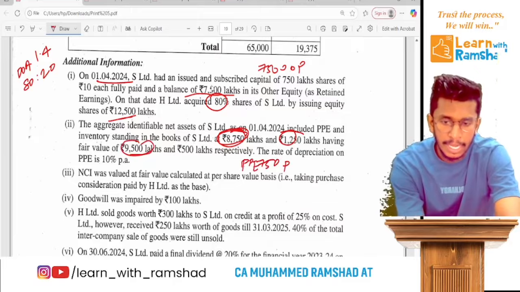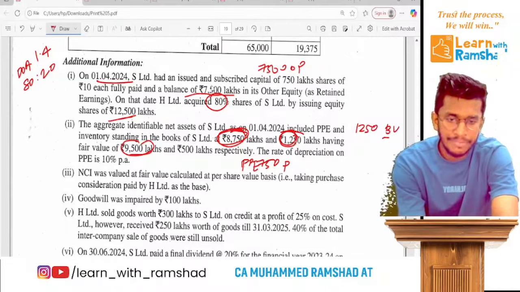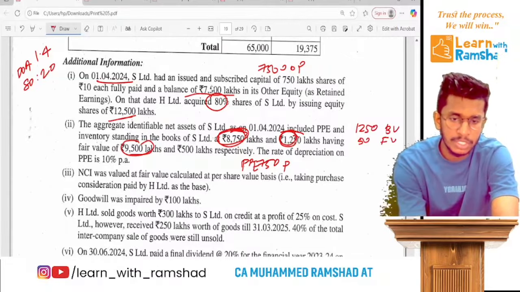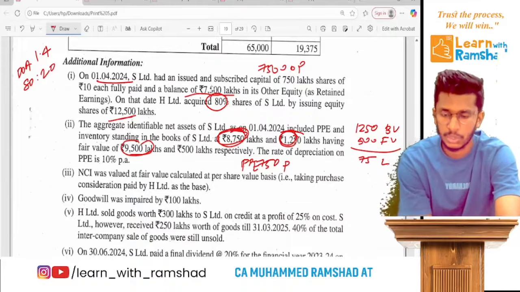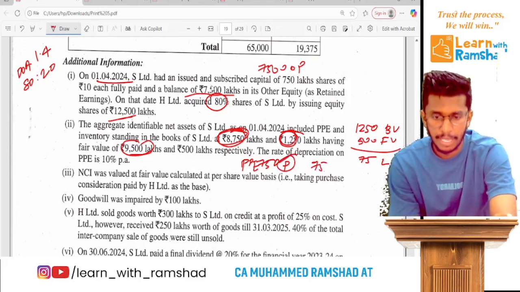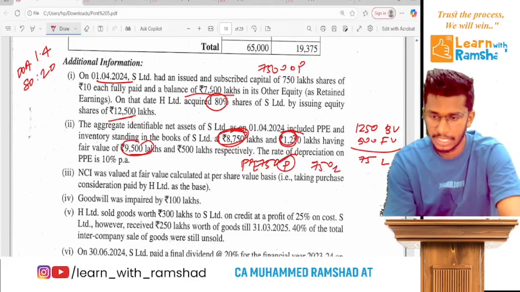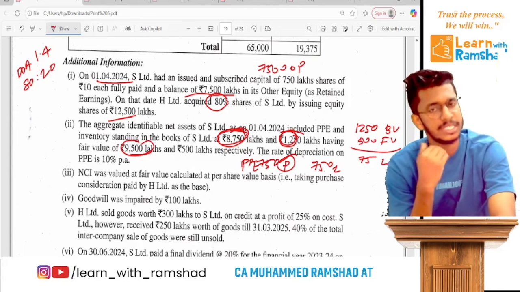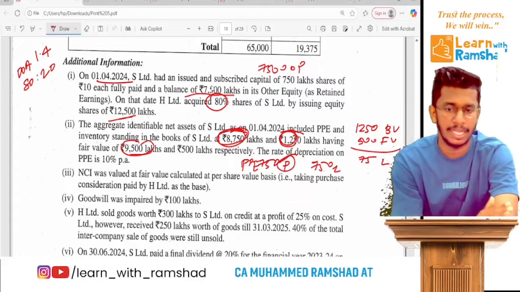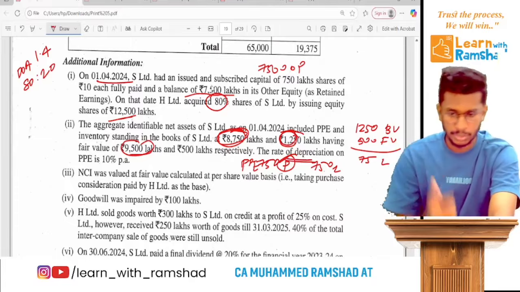Alongside, 1250 was the book value of inventory and the fair value is 500. So there is a decrease or loss. How much is it? 750. So there is a profit on PP and a loss of the same amount, 750. So the net balance will be 0. Ready? That's it. So it's a non-current item and a current item. Ready? And the rate of depreciation. Clear? So that's it.